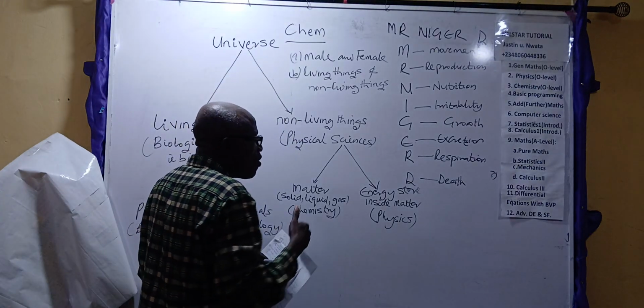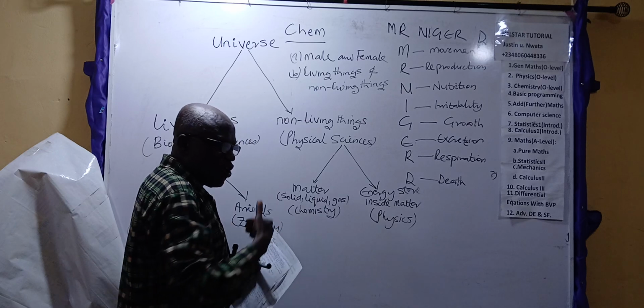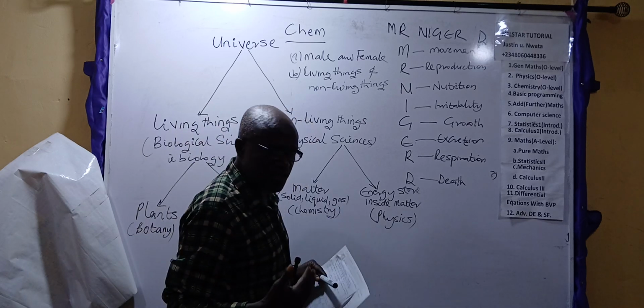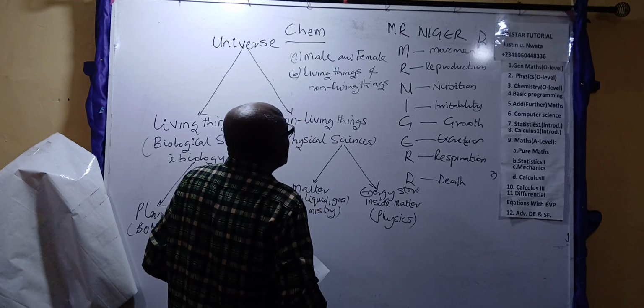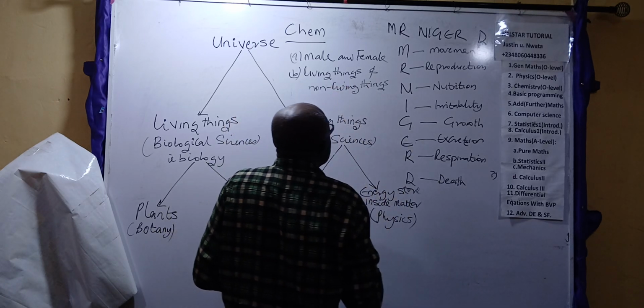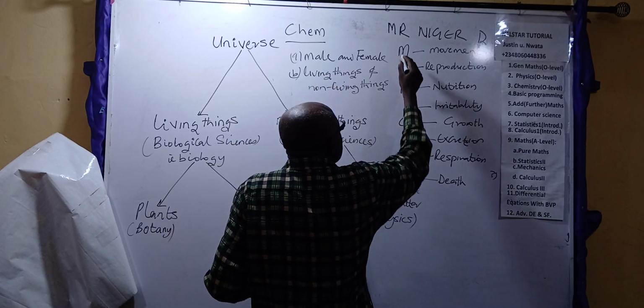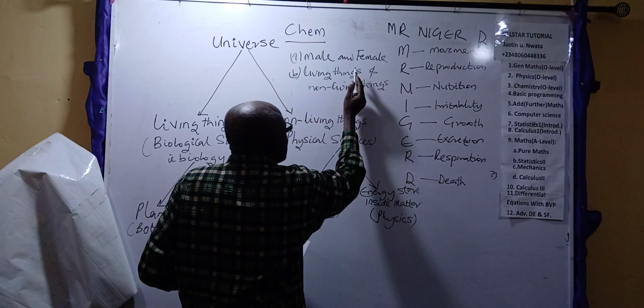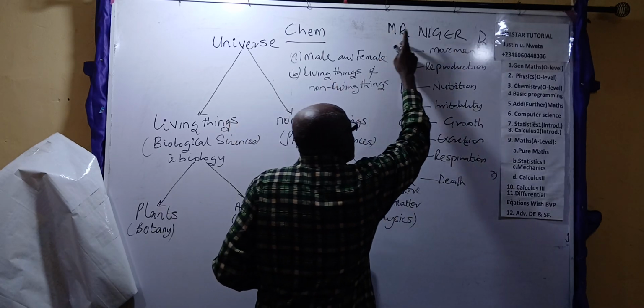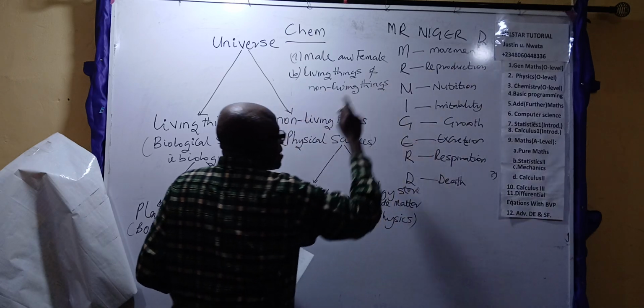And in the course of studying our environment, human beings try to know more about where they live and study things around them. Human beings discovered that anything that satisfies this quality, Mr. Niger D, is a living thing, and anything that doesn't satisfy Mr. Niger D is a non-living thing.